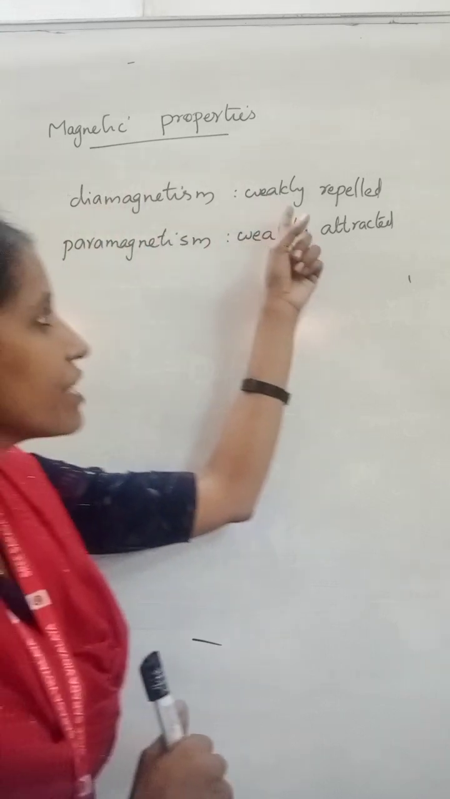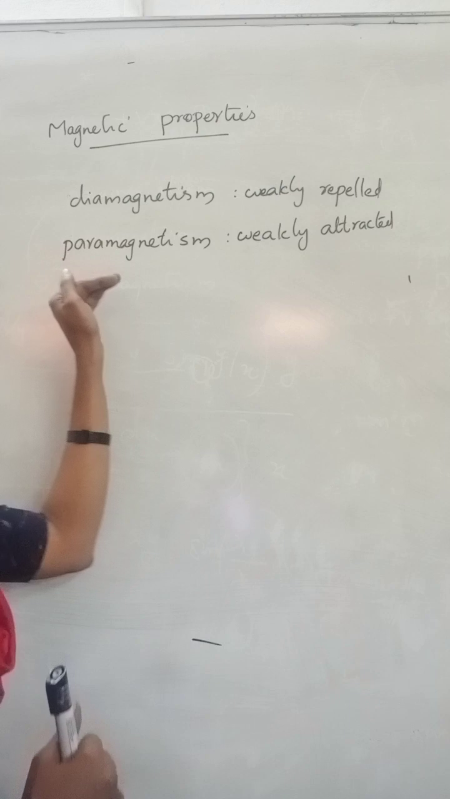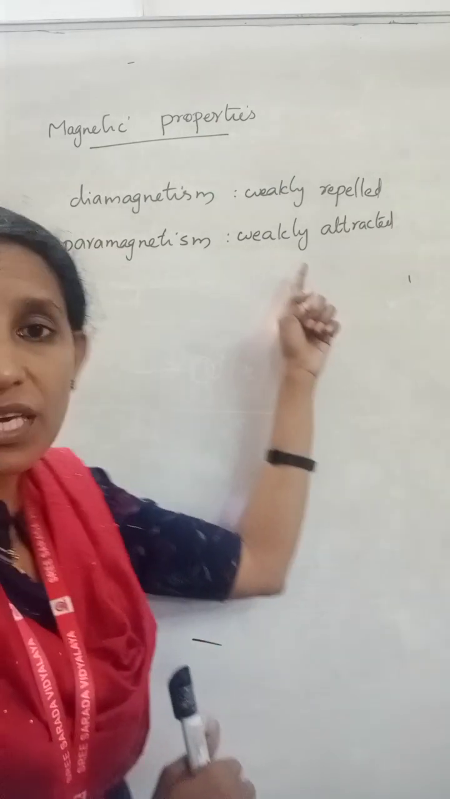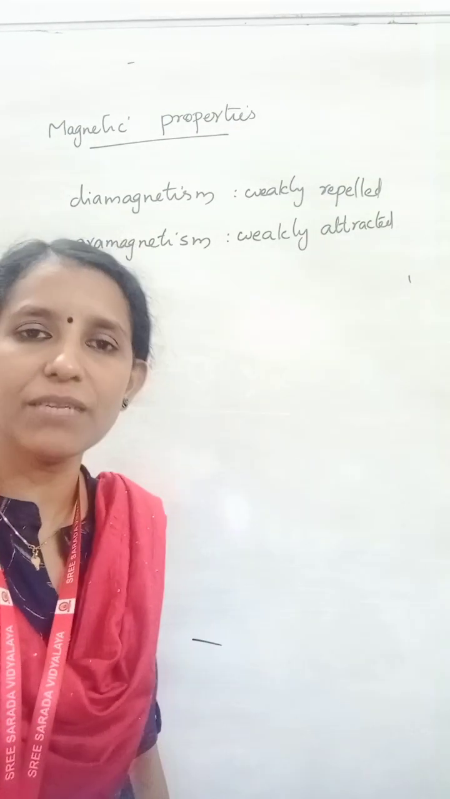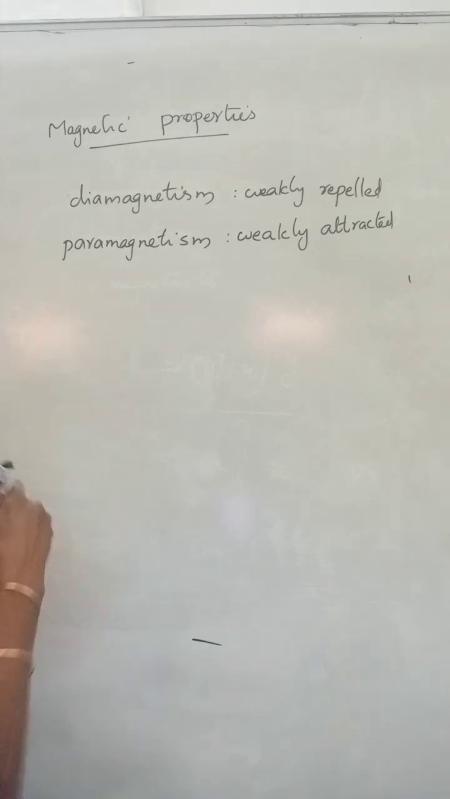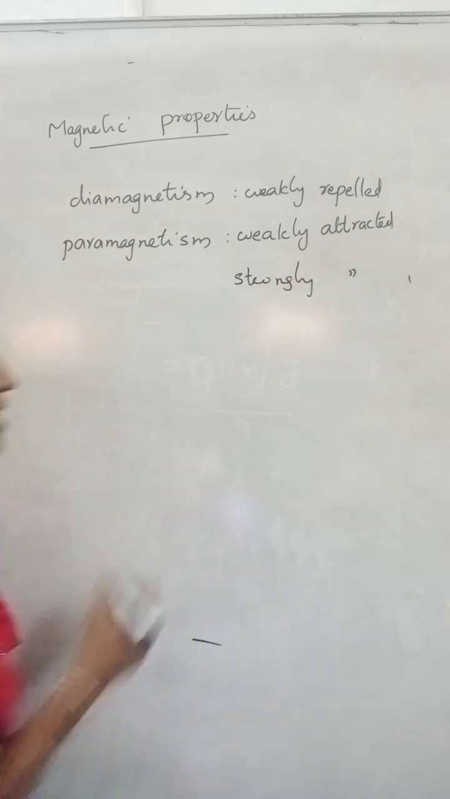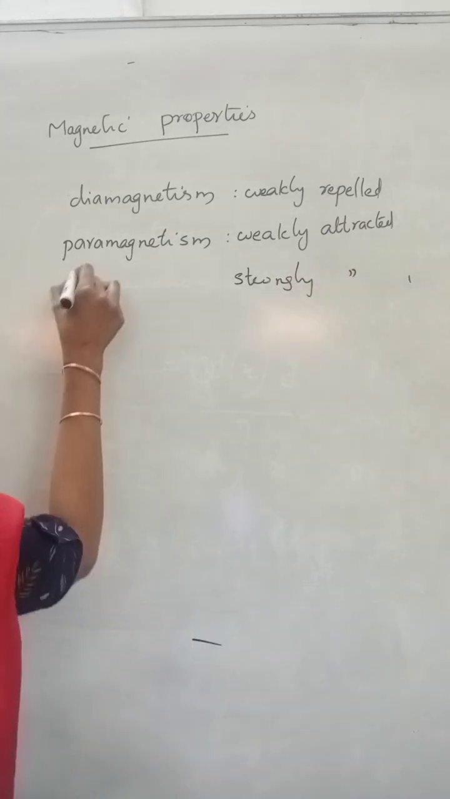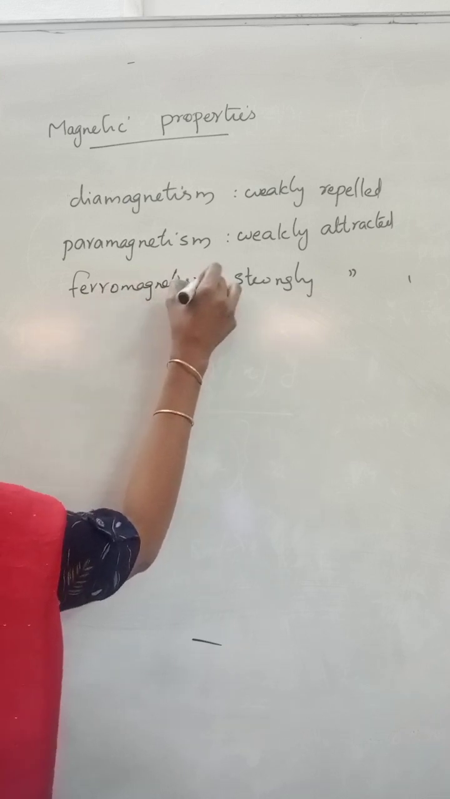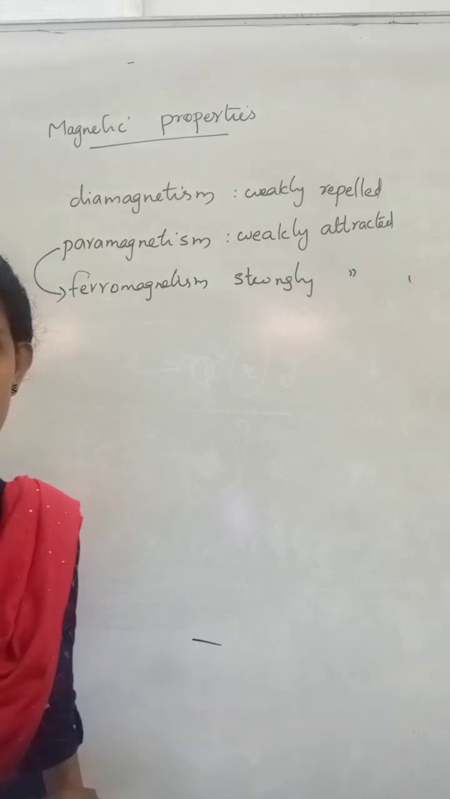Diamagnetic substances are weakly repelled in an applied magnetic field. And the second type of magnetic behavior is paramagnetism. Paramagnetic substances are weakly attracted in an applied magnetic field. We have one more. If a substance is strongly attracted in an applied field, it is called ferromagnetism. Ferromagnetism is an extreme case of paramagnetism.